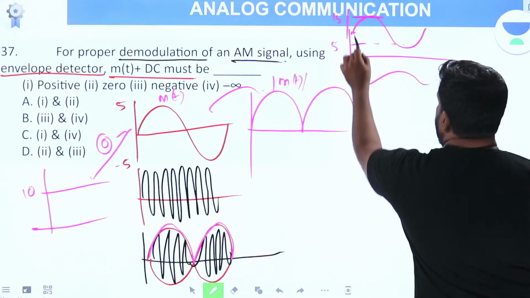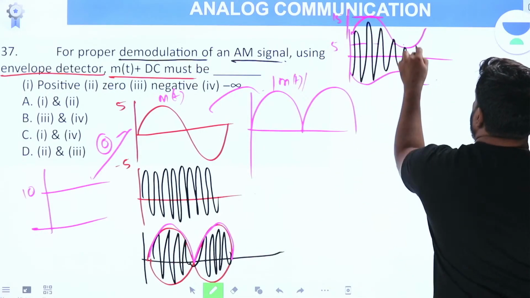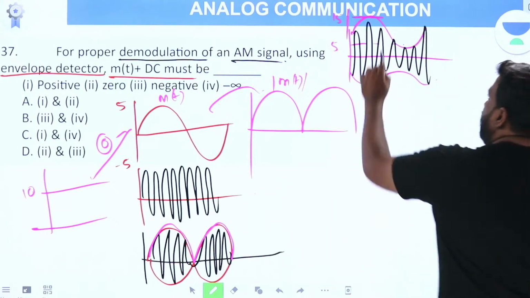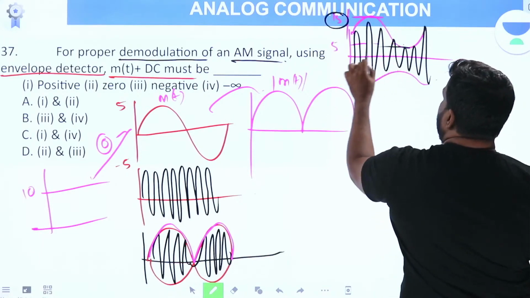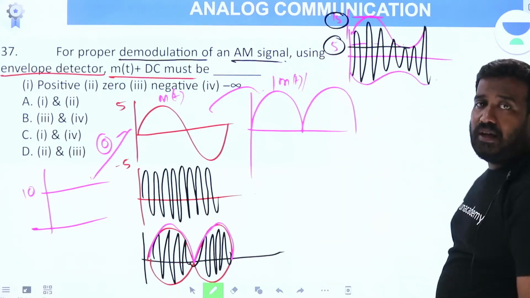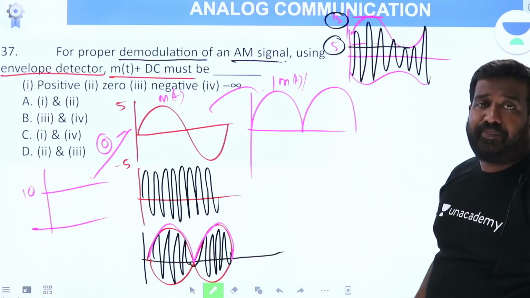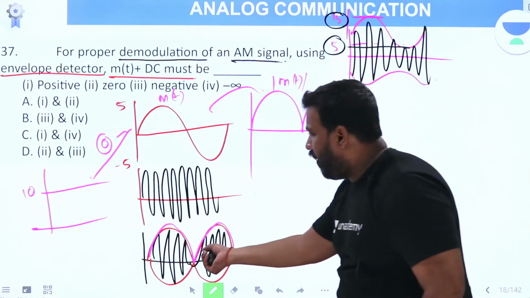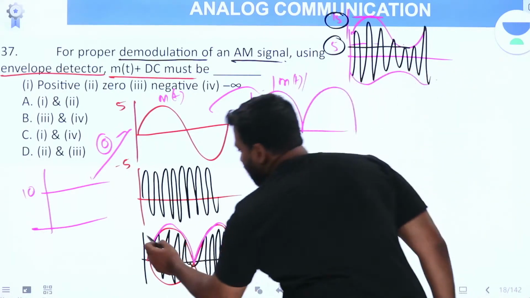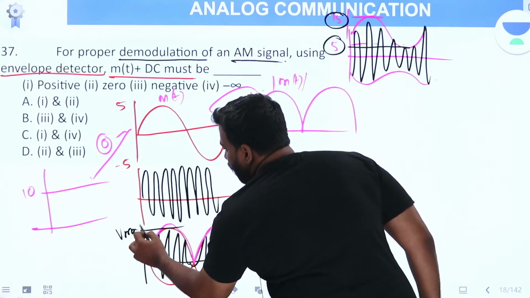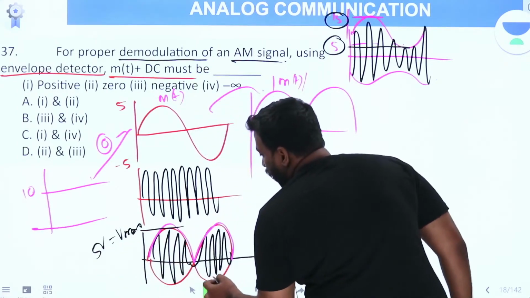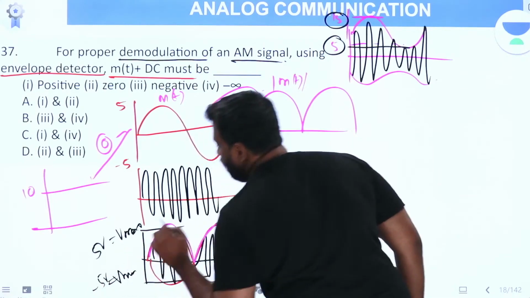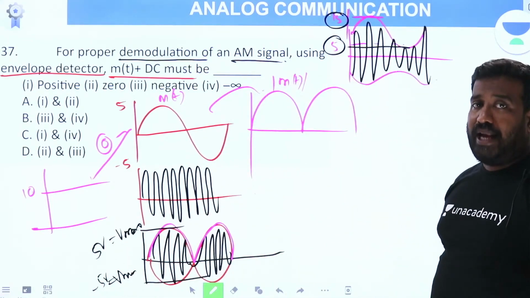Your modulated signal, the under modulated signal, looks like this. This is Vmax and this is Vmin. Now if you calculate mu, just see what happens here. What is Vmax? Vmax is 5 volt. What is Vmin? Vmin is minus 5 volt.